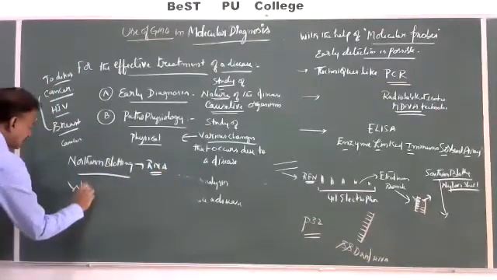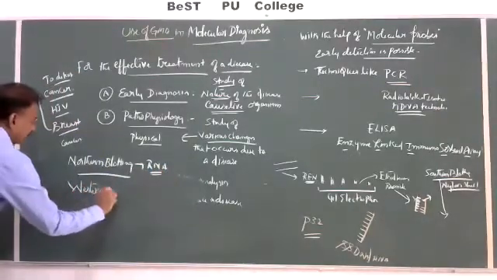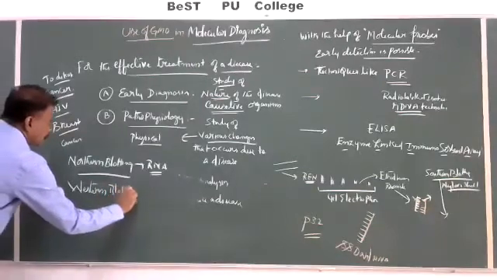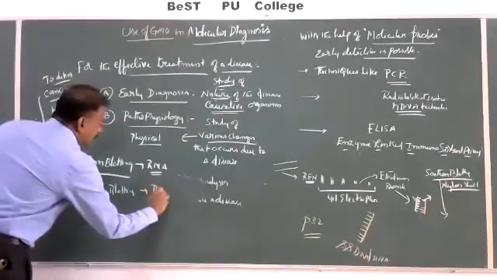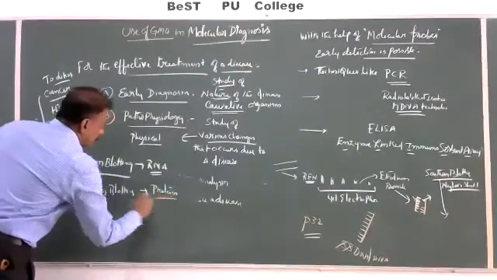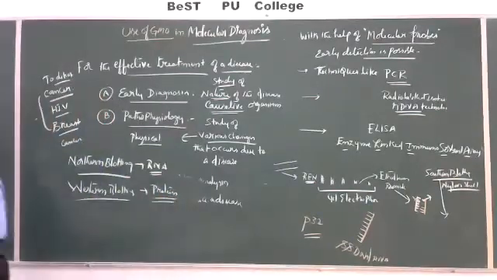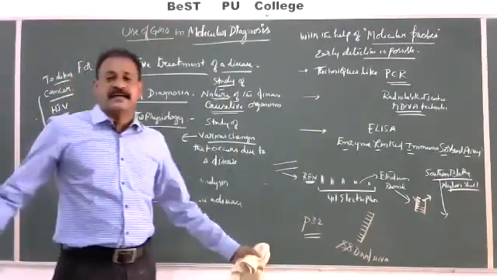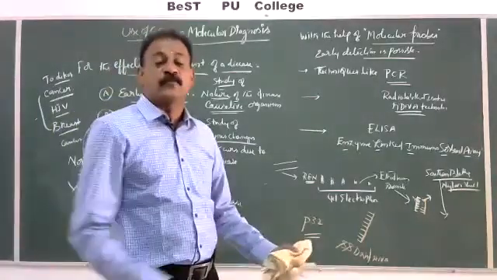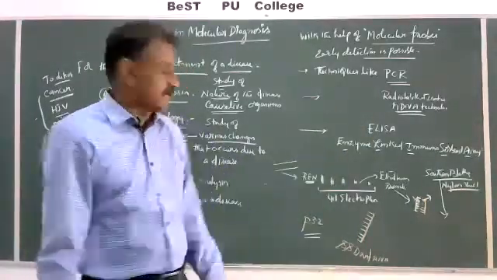Western blotting is used to identify proteins by producing antibodies. Proteins are antigens. If you produce a particular antibody, you are able to identify which type of protein it is.